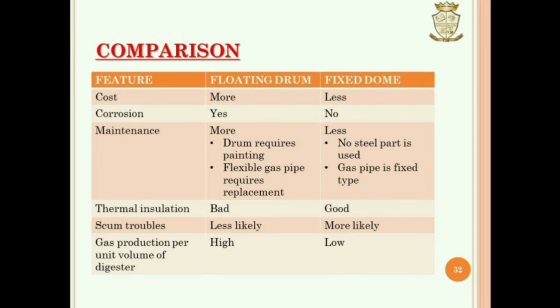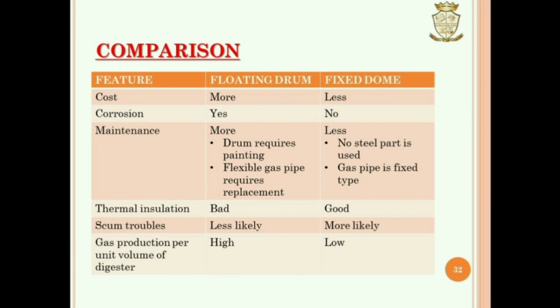Comparison between floating drum type biogas plant and fixed dome type biogas plant. Floating drum is more expensive compared to fixed dome type. Corrosion of floating drum type is comparatively high. Maintenance is more in floating drum type because the drum requires painting and the flexible gas pipe requires replacement. Maintenance in fixed dome type is less because no steel part is used and the gas pipe is fixed type.